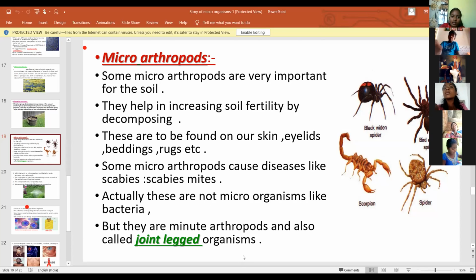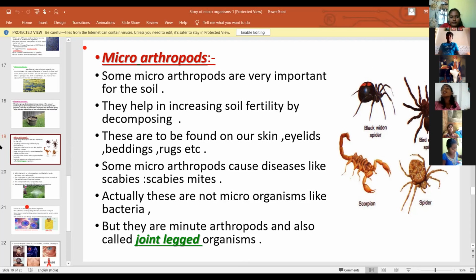Microarthropods are also harmful, but they are very useful. The harmful microarthropod is the scabies mite. It causes scabies.